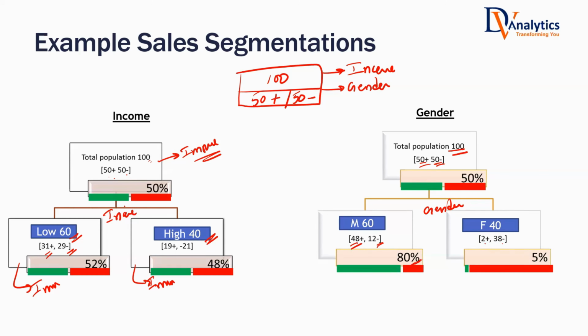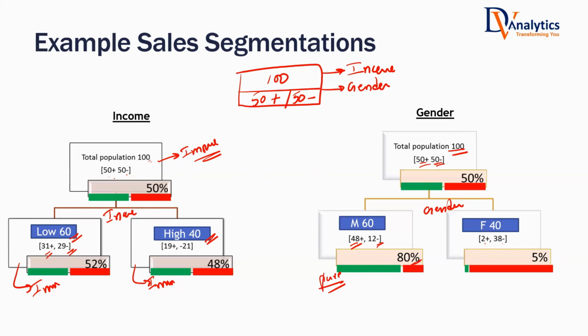Now you can divide the data based on income if you like to, or you can divide the data based on gender. If I give you a chance, use any one of these two. Would you like to split based on income? Would you like to split based on gender? What will be your option? What is useful? Gender. Dividing based on gender is giving us better, purer segments. Isn't that our objective?